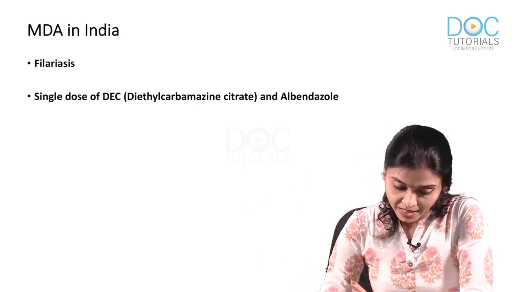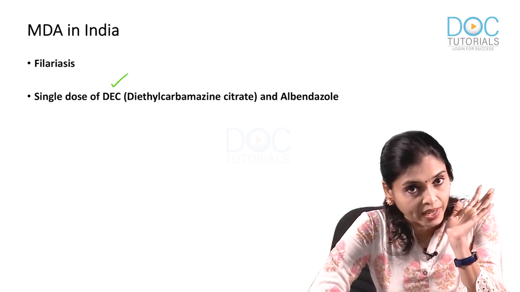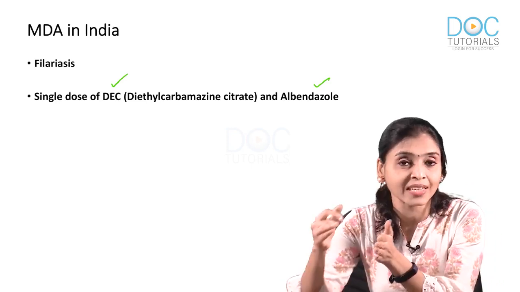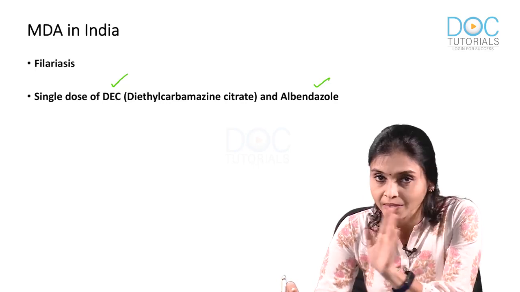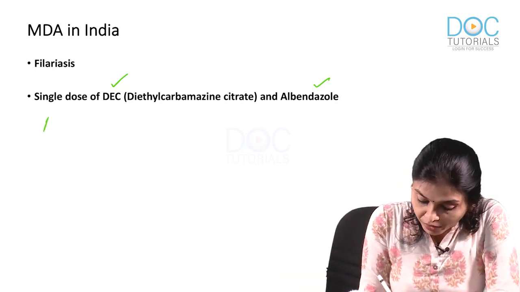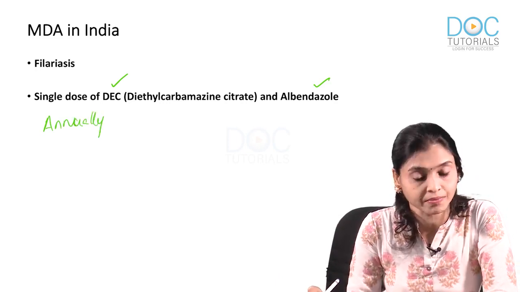What DEC does here is, DEC will kill all the microfilaria, and albendazole has got little action. It has some action on the adult worm. Okay. How frequently you give it? That is the next MCQ. You give it every year, right? You give it annually, every year.